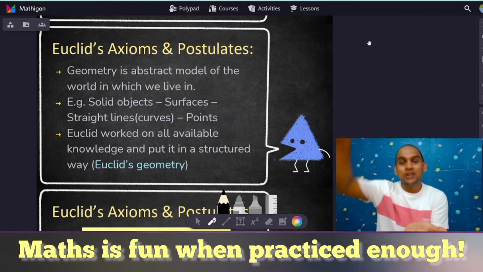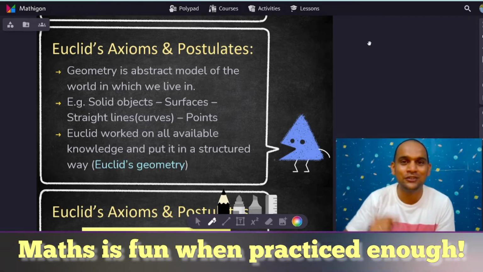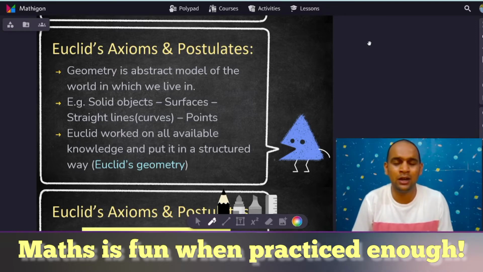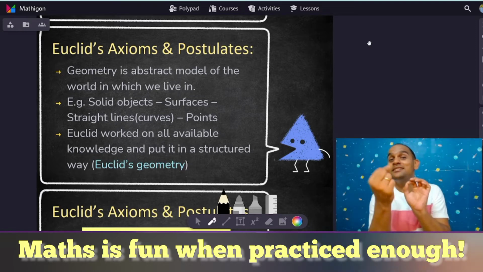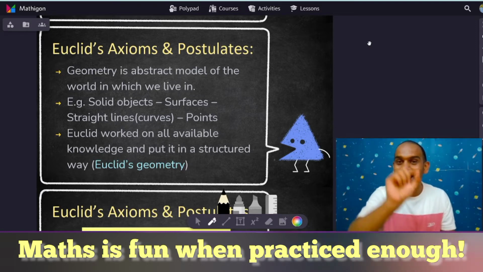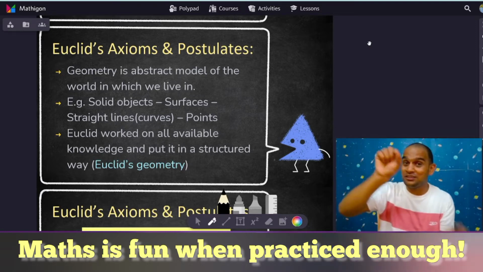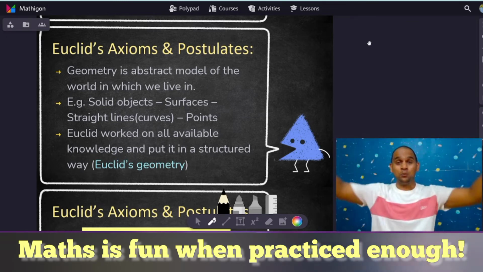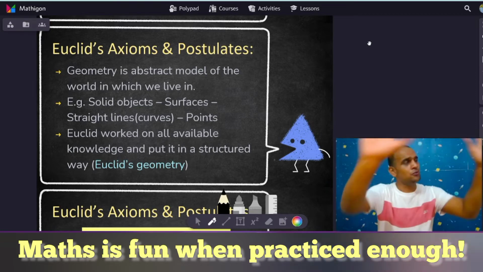Yes. Now the surface, as you see the boundary of the surface, they are called straight lines, or if you are looking at a curved object, a curved line. Yes. Now where does that line end? That line ends on a point, as you can see, pretty much the corner of your wall. Yes, that is just a point.